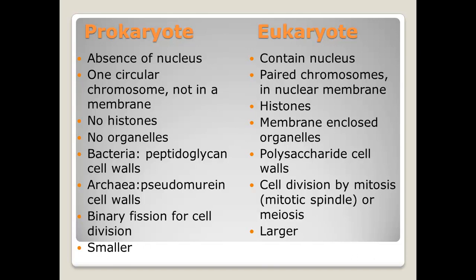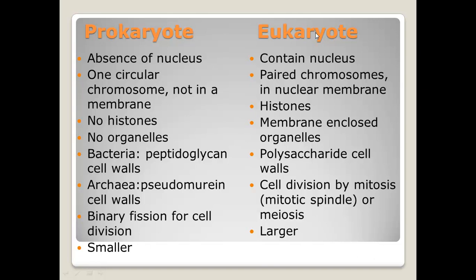Continuing to compare a prokaryote versus a eukaryote. A prokaryote, again, is before the nucleus, so it has no defined nucleus. The DNA is circular. Our DNA is linear, so prokaryotic DNA is circular. There are no histones. There are no membrane-bound organelles. The bacteria cell wall is made up of peptidoglycan. The archaea cell wall is made up of pseudomurein. They divide by binary fission, which means that they divide into two cells during cell division, and they are smaller than eukaryotes.